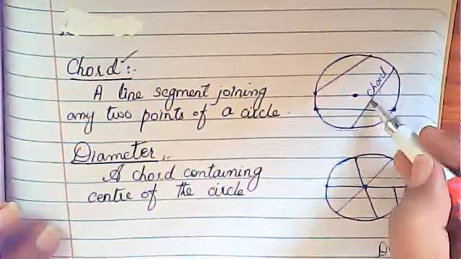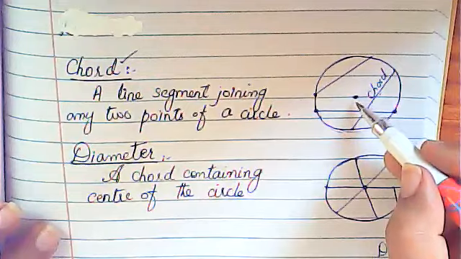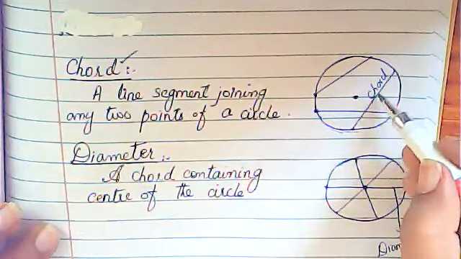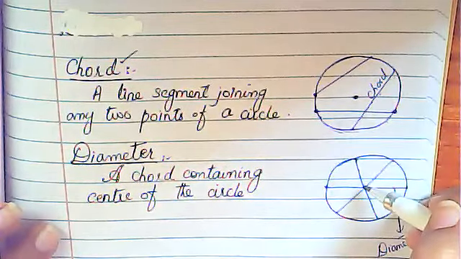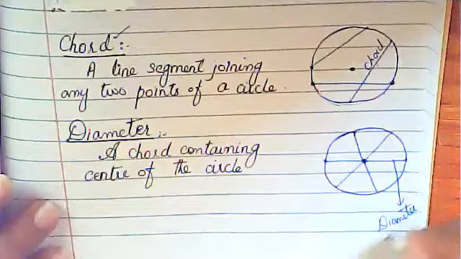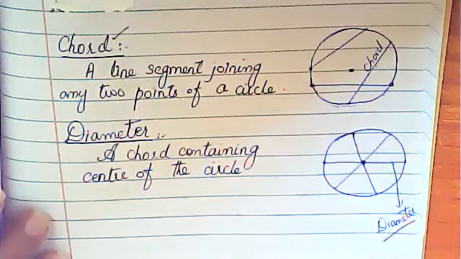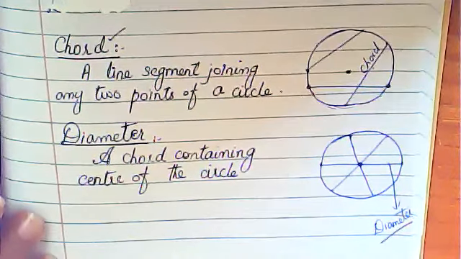This is a chord. Why is it a chord? Because it doesn't contain the center of the circle, so this is simply a chord. But if this chord contains the center of the circle, so it will be called as what? Diameter. Right, students? Is it clear?